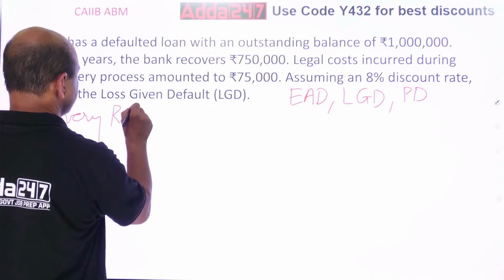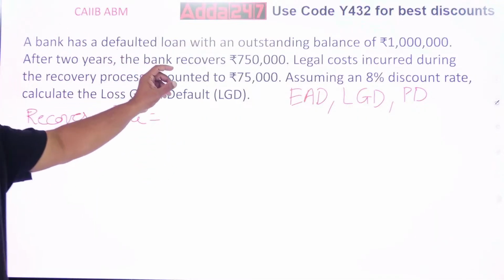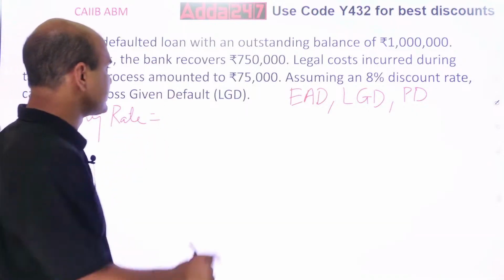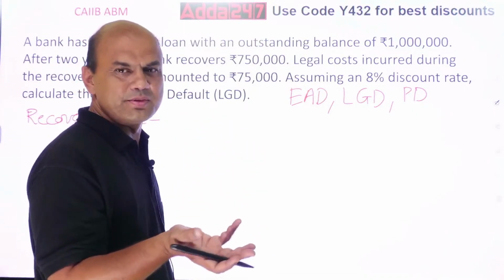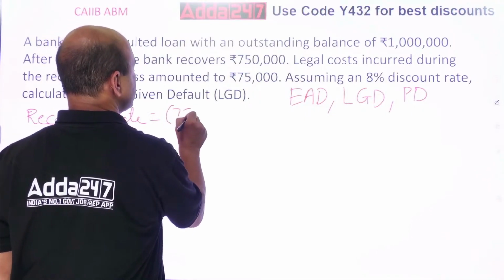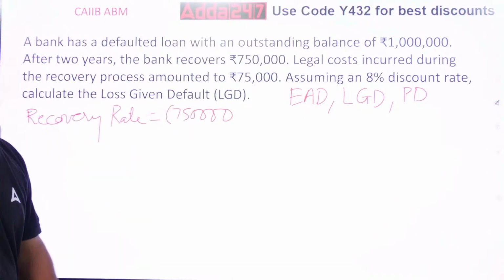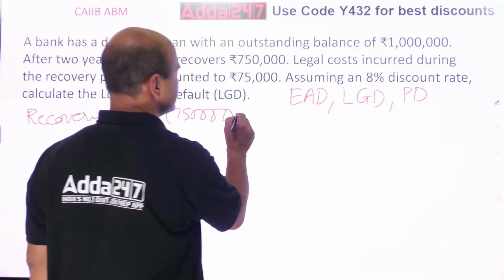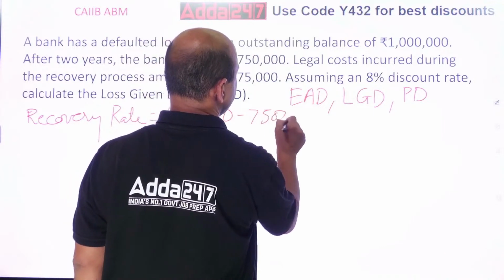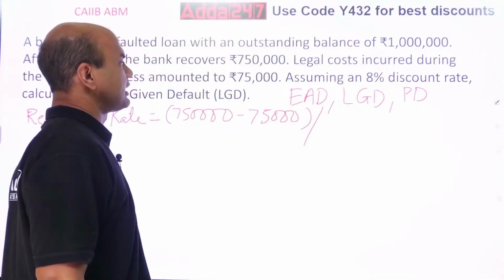For that you need to first find the total recovery you have made. It is basically the present value, using the discounting factor. So 7,50,000 minus 75,000, the whole upon 1 plus R raised to N.